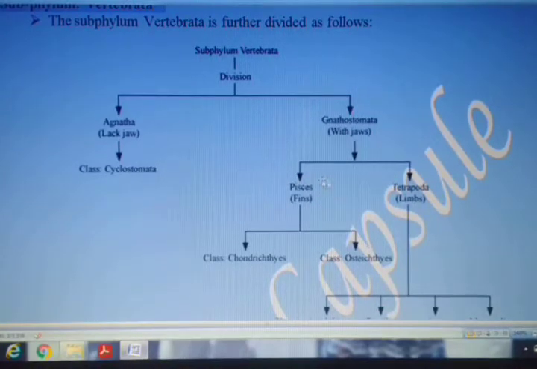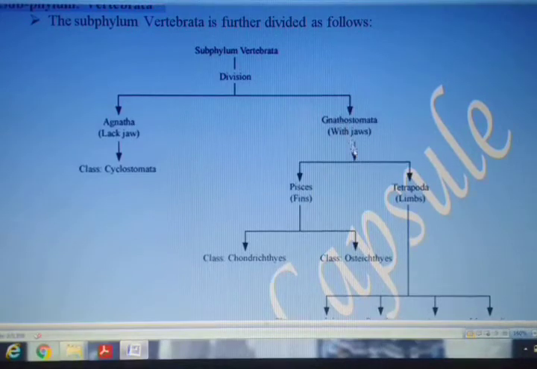In fishes, limbs are not present, but fins are present, meaning the members of fishes bear fins so that they can move their fins and swim in the water, which is their habitat.